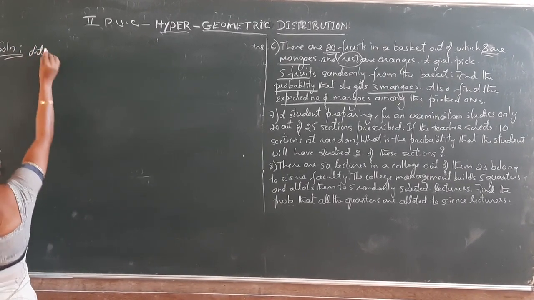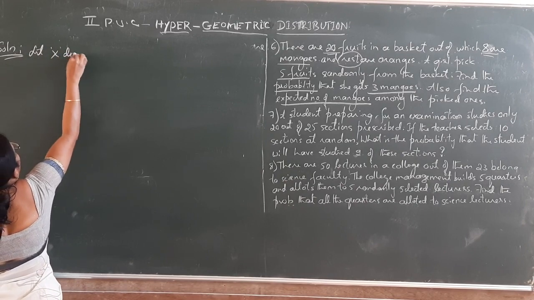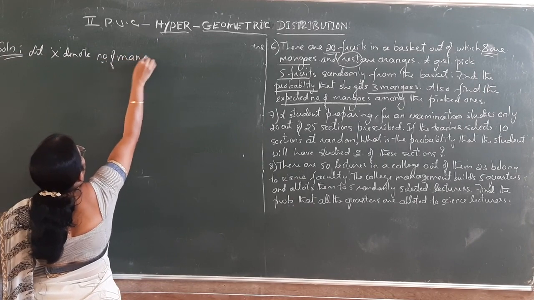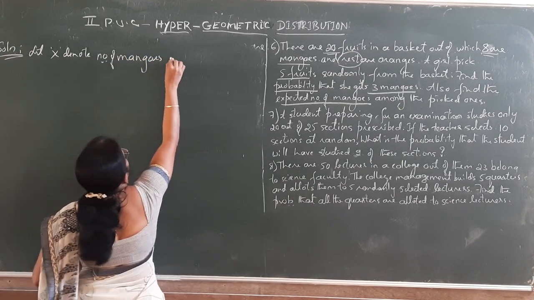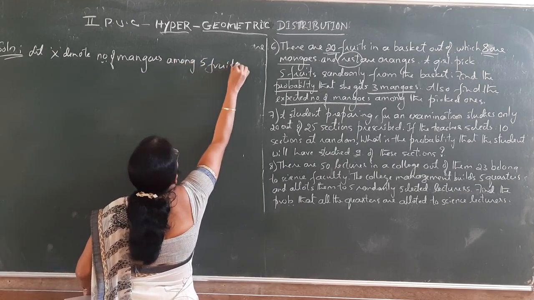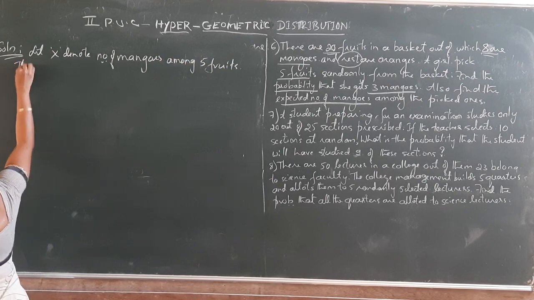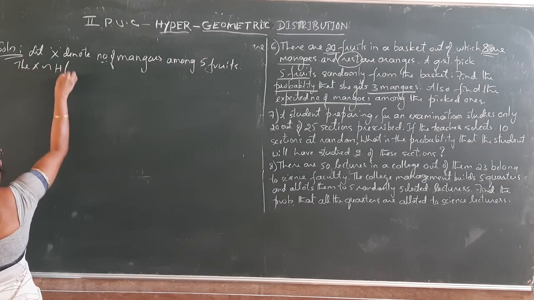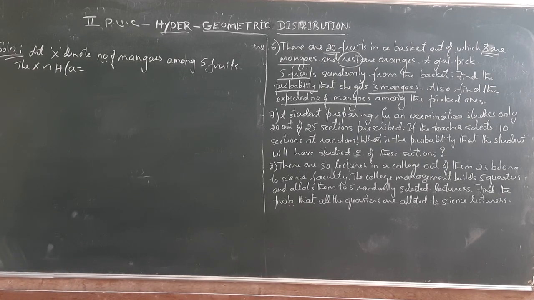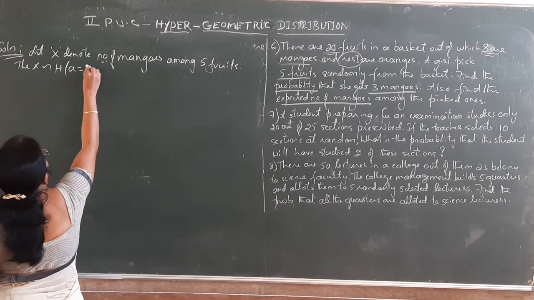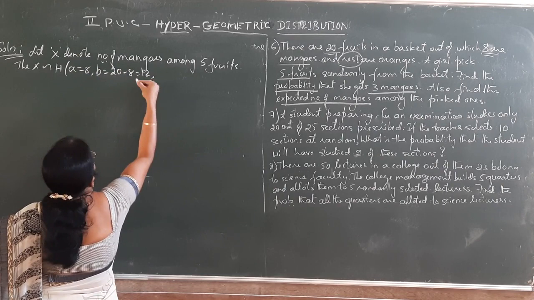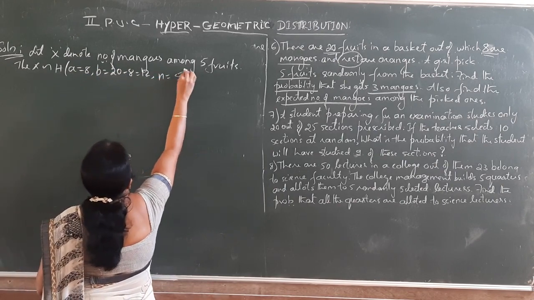So first let X denote the number of mangoes among 5 fruits, right? Among 5 fruits. Then X follows hypergeometric in bracket A. A is the number of mangoes, that is 8. B is totally 20 fruits minus 8, that is 12. Next N equal to 5.